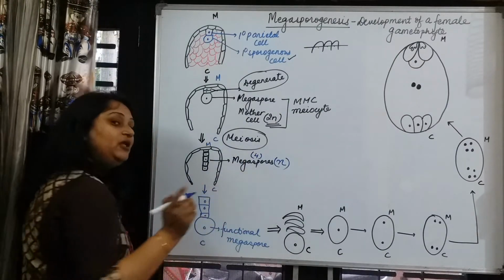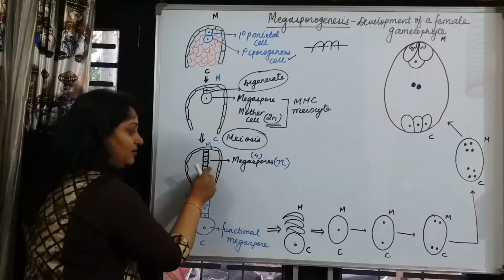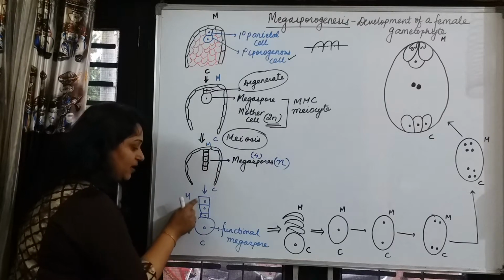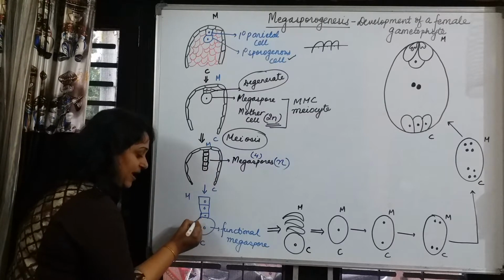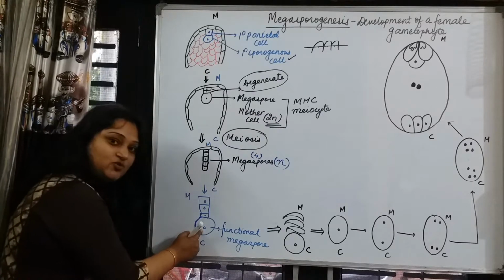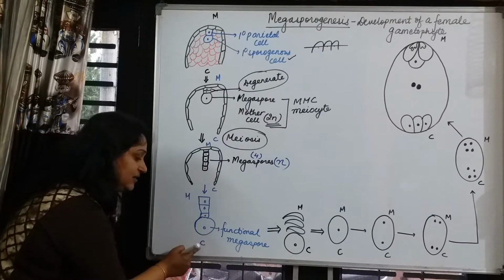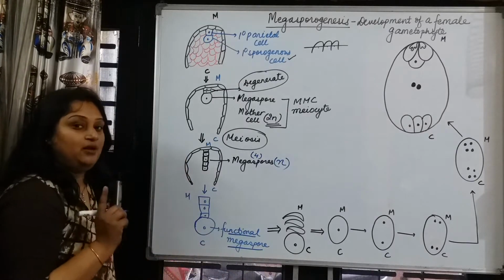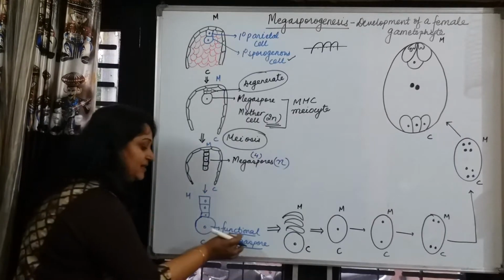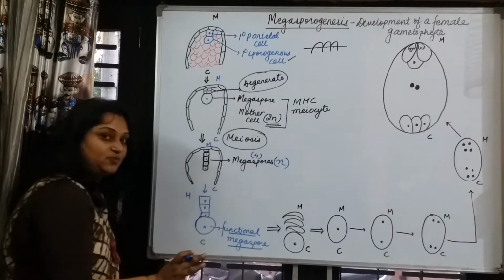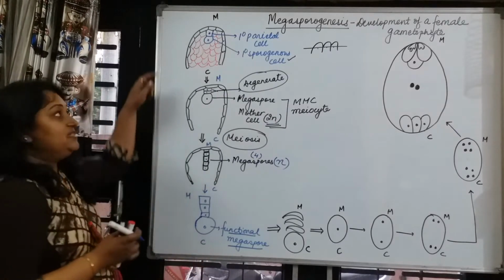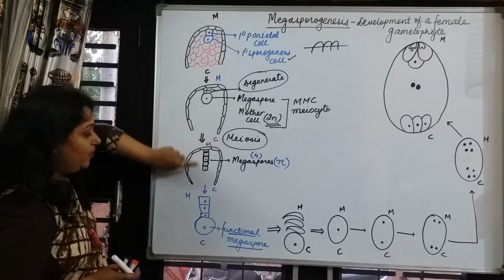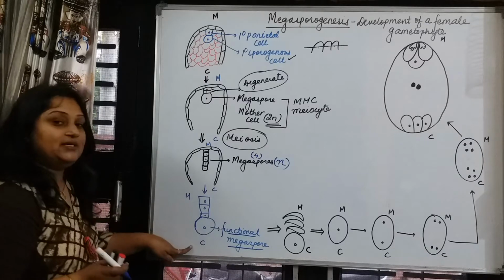How many megaspores are formed here? Four. Out of these four, three will remain as they are, and the lowermost one, at the chalazal end, will become functional. This becomes bigger in size and becomes the functional megaspore. At every step I have written the micropyle and chalazal end.